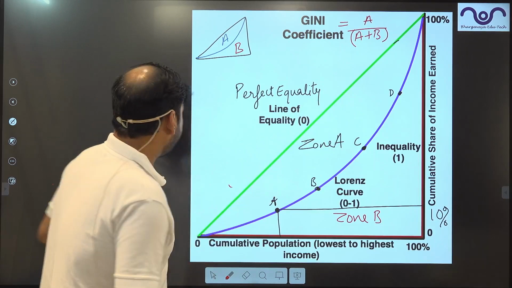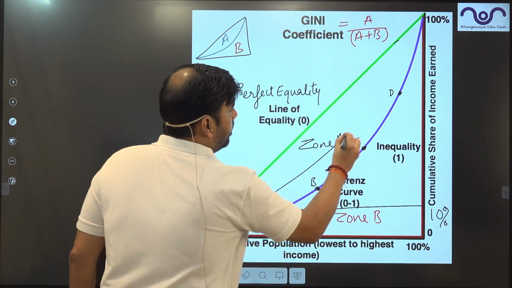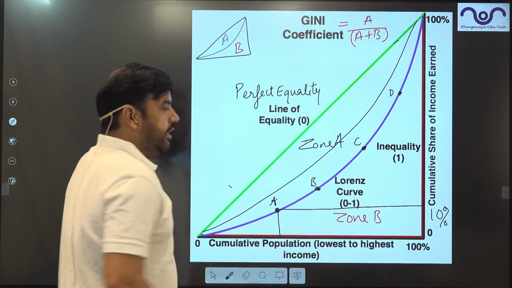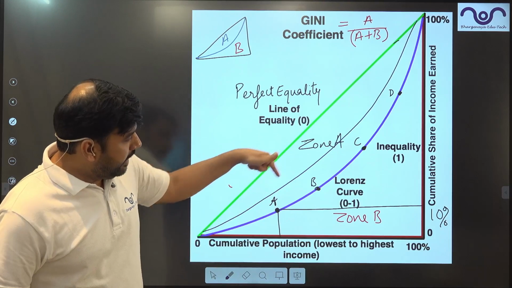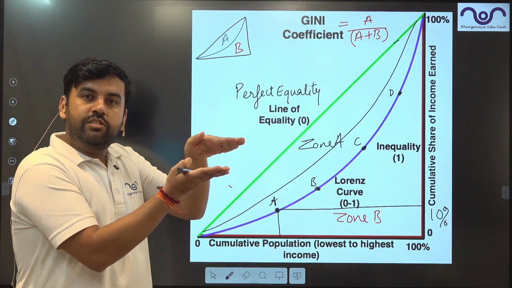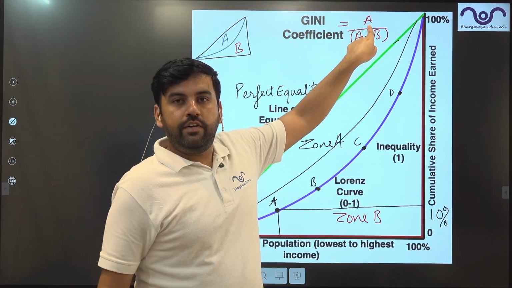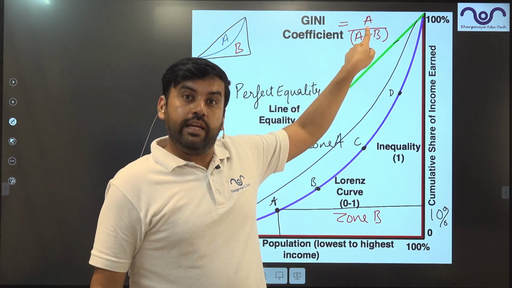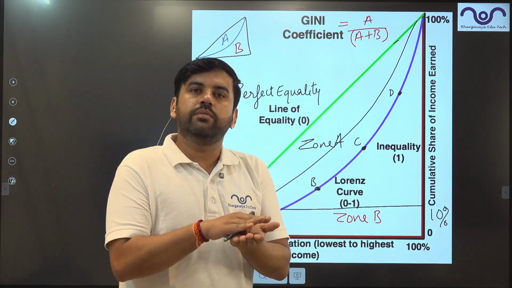Let's say there is another line which is going from here. Obviously this line shows a smaller area. This specific line that I have drawn, the area of inequality has squeezed, it has reduced. So in this formula A will reduce. When A reduces, the numerator reduces, and you will get a smaller value.